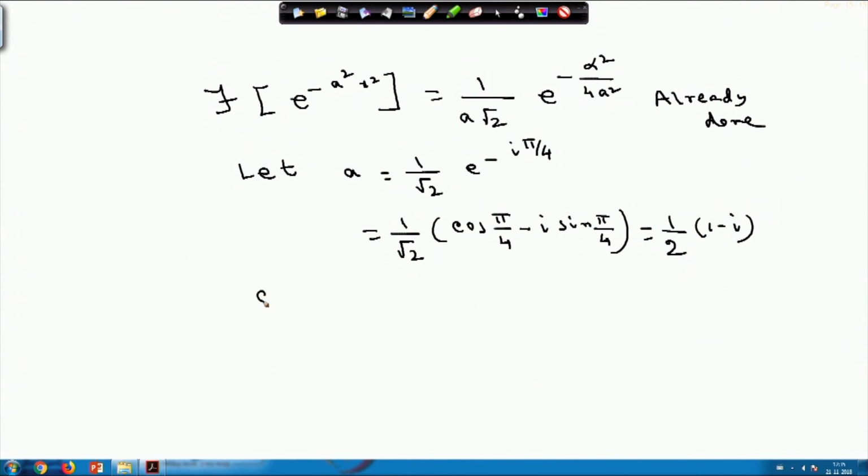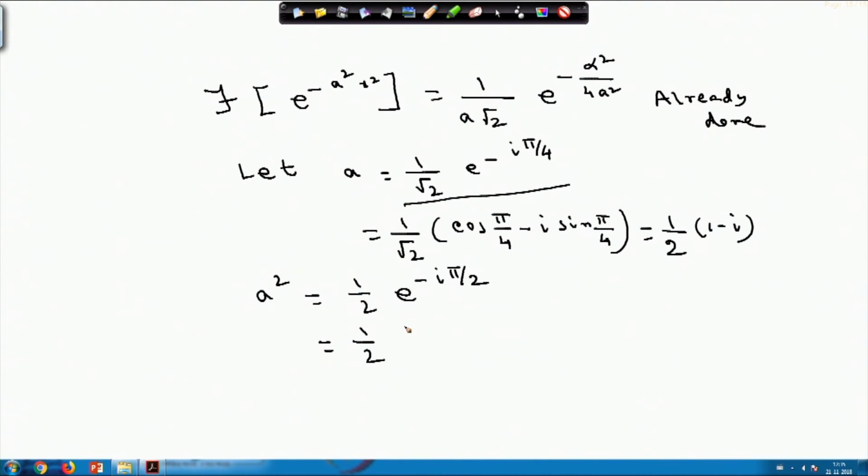So from here you can write down a square equals half into e power minus i pi by 2. Your a is this quantity. So a square is nothing but half into e power minus i pi by 2.